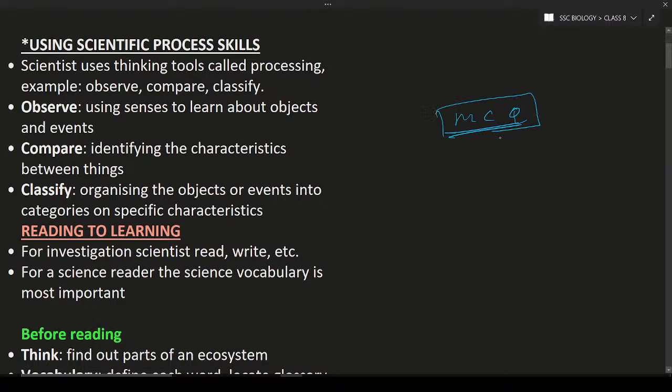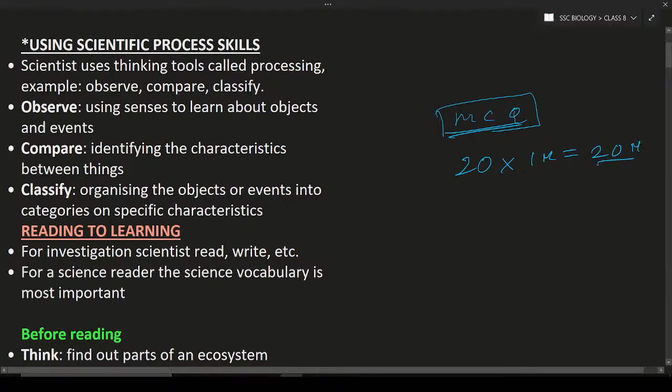But remember, multiple choice questions will be there, and there will be 20 questions, okay? 20 questions into 1 mark is equal to how much? 20 marks, okay? 20 marks will be the question paper. Everything will be online, okay? Online exam, and I think you have written one already. I will just send the link. Just click on the link and you can write the exam, okay?